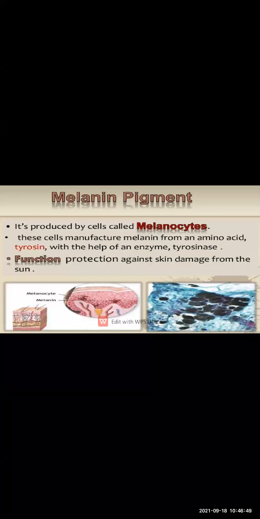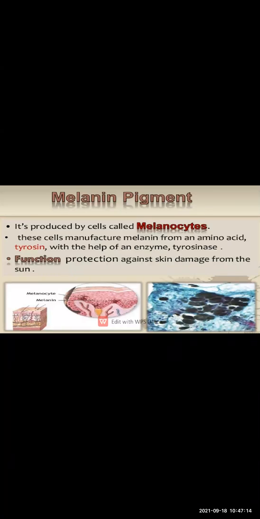So what is responsible for the different colors of the skin? Melanin is the pigment which causes the color of the skin.